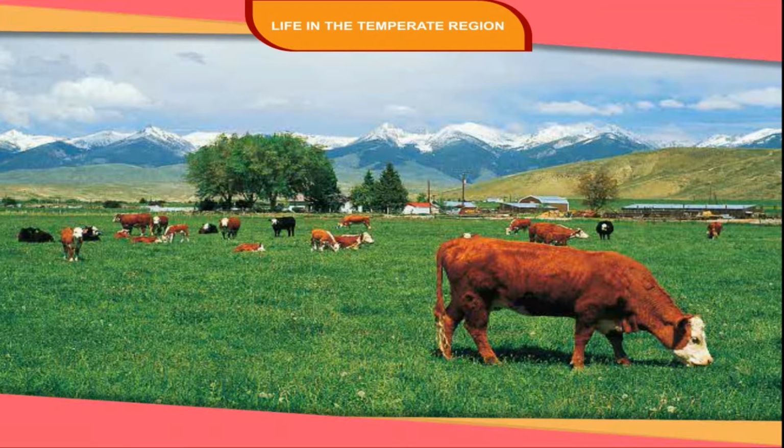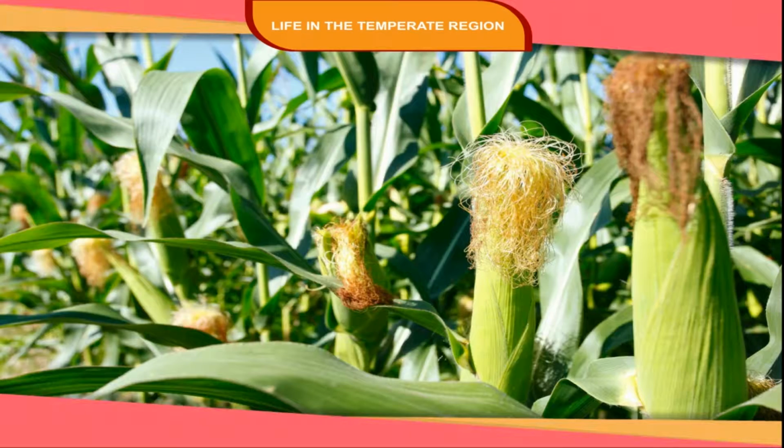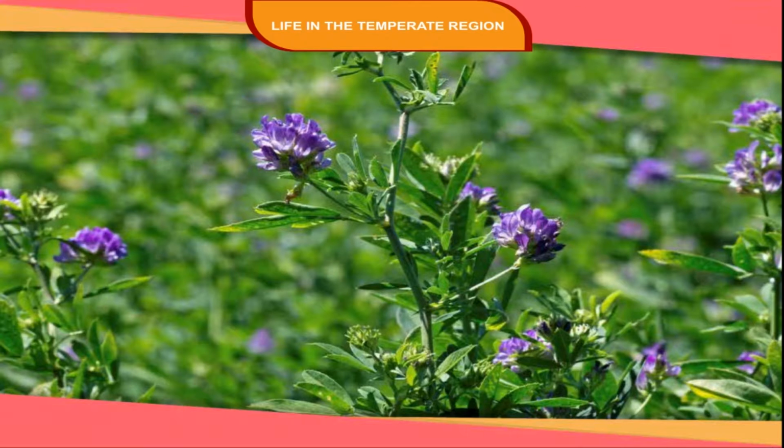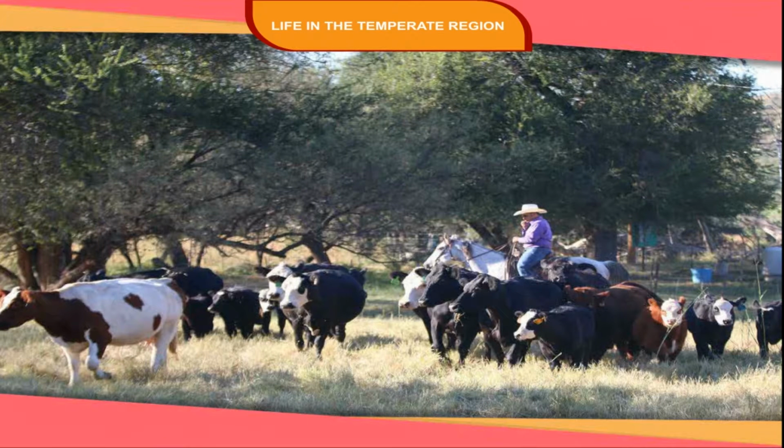Much of the original grasslands have now been converted into farmlands for growing crops or rearing animals, though the major crops of this area are wheat and maize. Other crops including soybean, cotton, potatoes, and alfalfa are grown. Areas with low rainfall are suitable for cattle rearing.